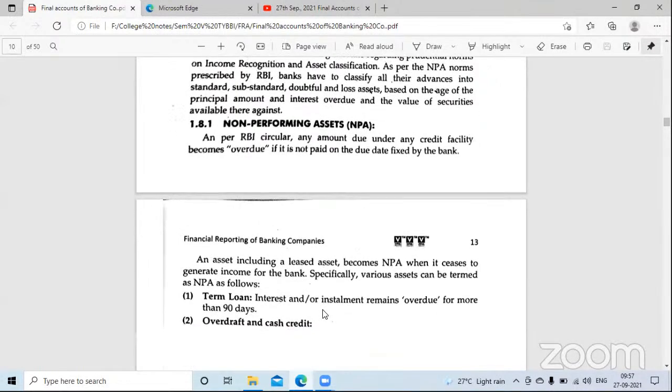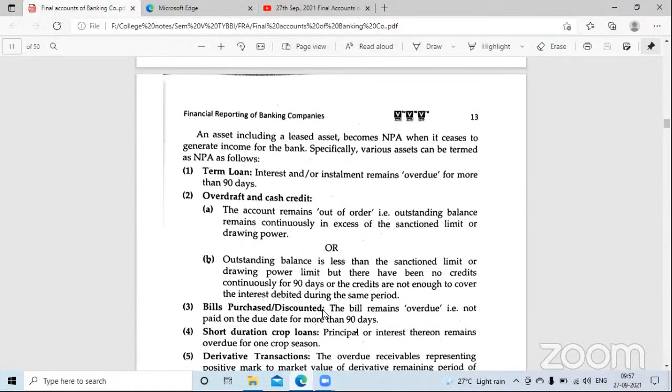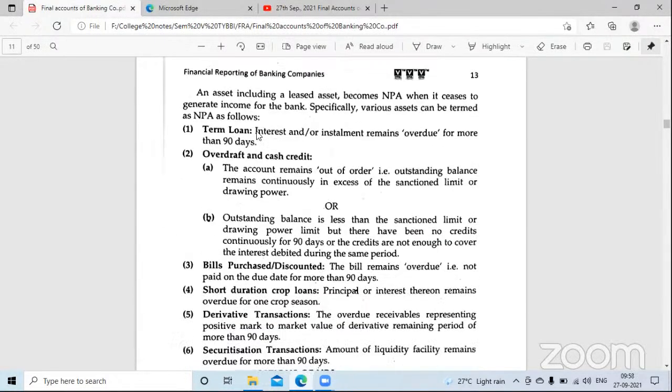So which type of asset has become a non-performing asset? Let's see. Term loan, a normal term loan. When you say normal term loan, the interest or installment payment remains overdue. That means you have not paid interest and installments for more than 90 days. How many months is 90 days? 3 months. Very good.